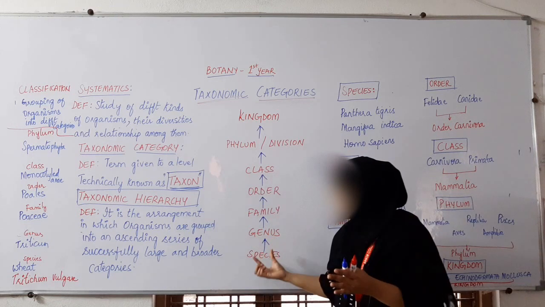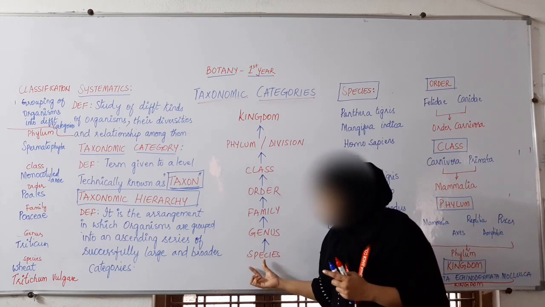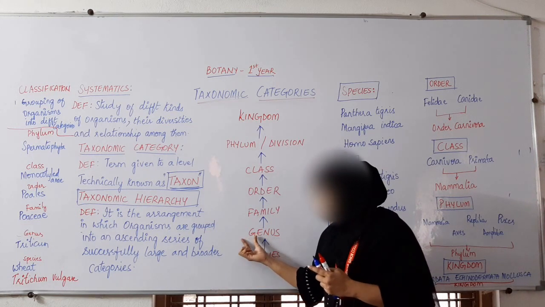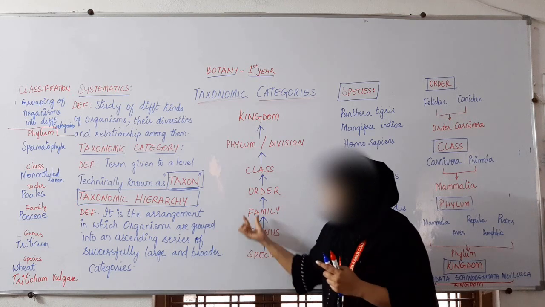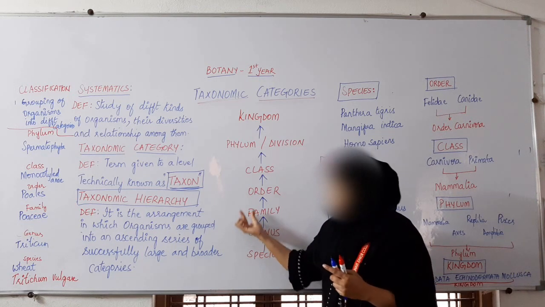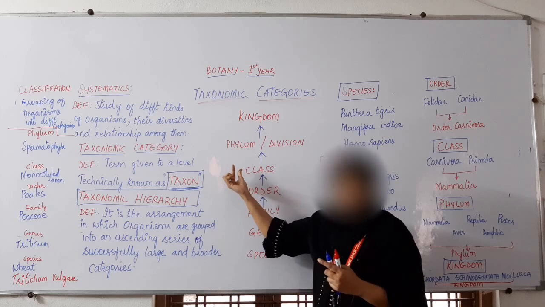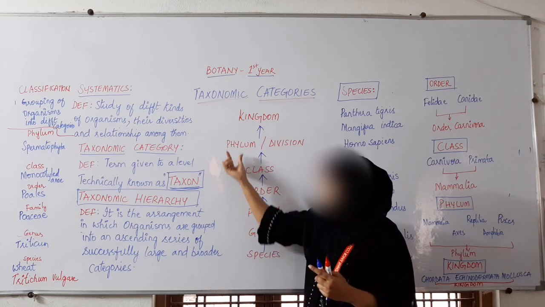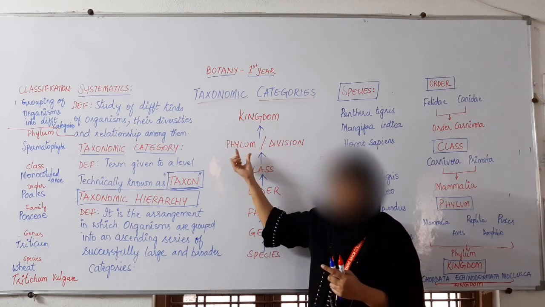For example, the species is one taxon. Genus is one taxon. Family is one taxon. Order, one taxon. Class, one taxon. Phylum or division, one taxon.